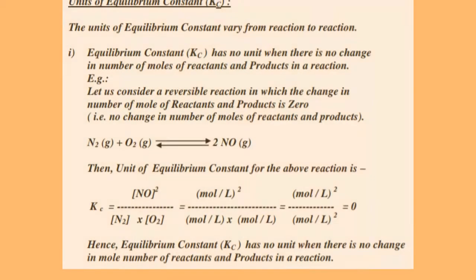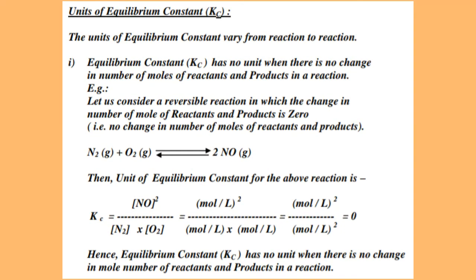Now let's come to the topic units of equilibrium constant Kc. In this section, let us see what are the units of equilibrium constant. The units of equilibrium constant vary from reaction to reaction. So to study the variation, let us discuss point by point. The first point is equilibrium constant Kc has no unit when there is no change in number of moles of reactants and products in a reaction. That means if the number of moles of reactants and products are the same, then there is no unit of equilibrium constant. Clear?